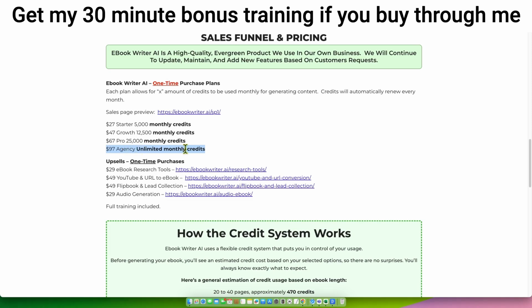The ebook writer is the vehicle you purchased, but you have to put gas in the tank all the time. And that's where your OpenAI key comes in, right? So you need fuel for the engine. This is the engine, but you're still going to need to purchase fuel on a monthly basis.